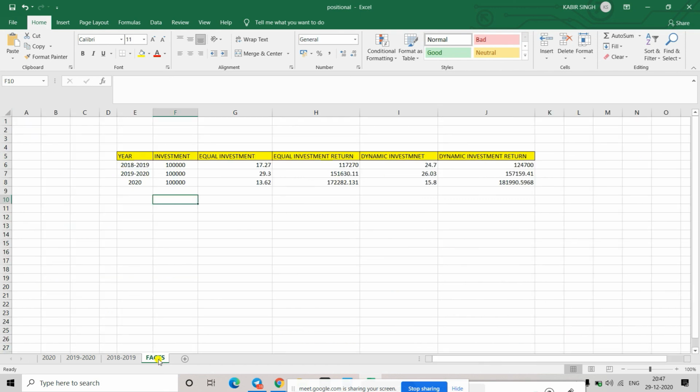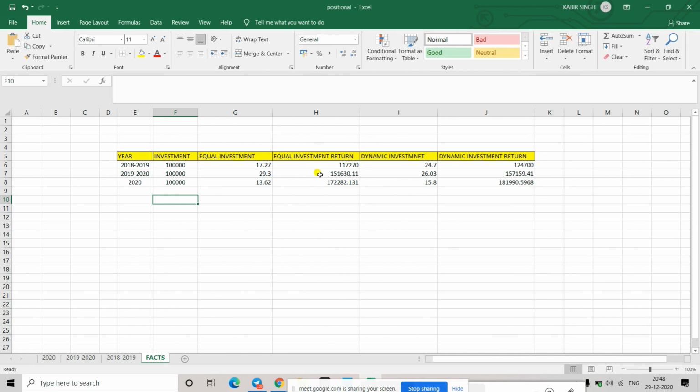So if we just calculate it, somebody would have invested 1 lakh rupees in all these 3 years from 2018 to 2020. This is what the price would have turned into. If you would have invested in 2018 and left it, it would have become 1 lakh 17,000, and then the 30% return would have made it 1 lakh 21, and then 1 lakh 72,000. So overall, he has made a growth of 72% in 3 years. He has got a return of 73% on his 1 lakh investment.